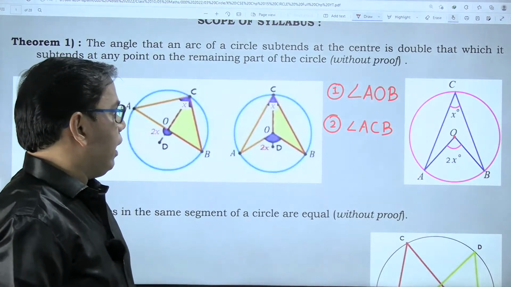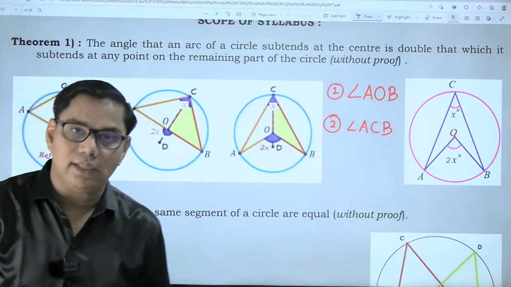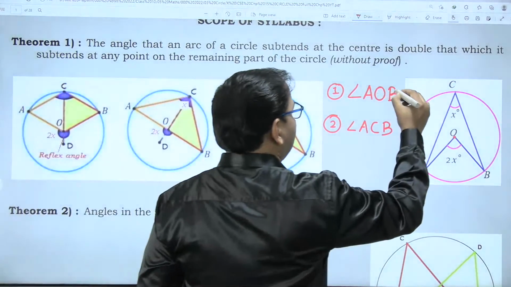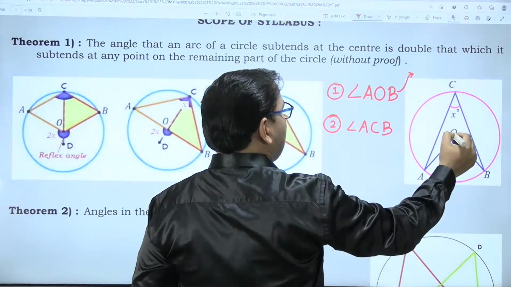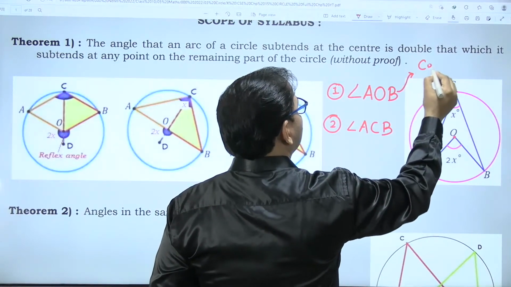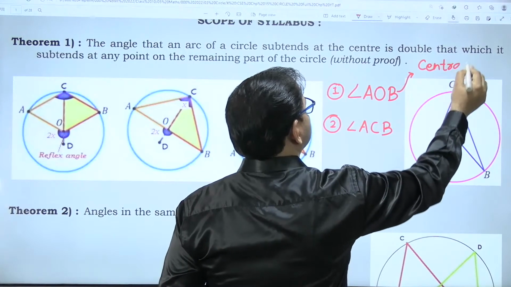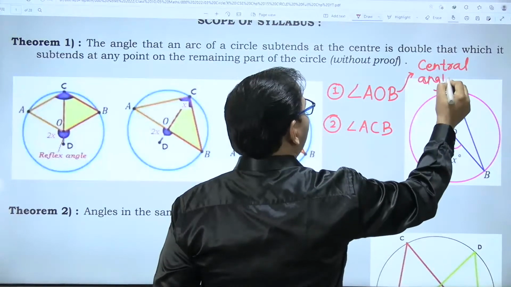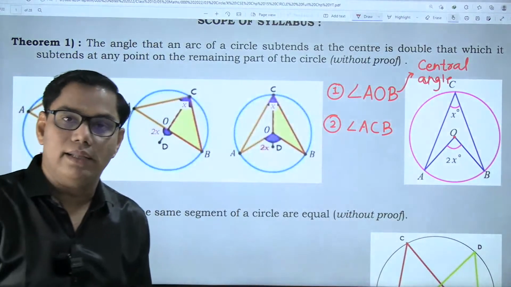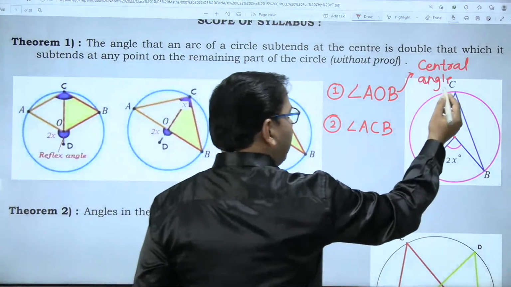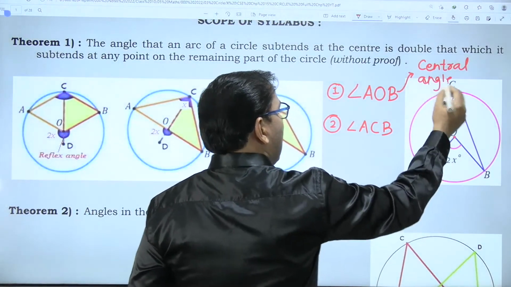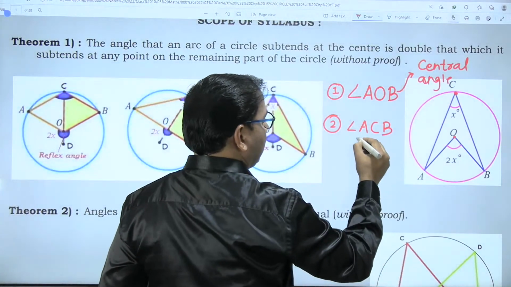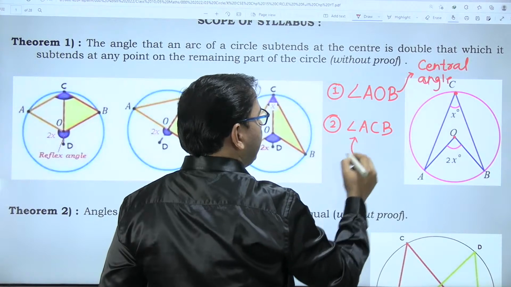Okay, now these are two angles which you have to concentrate on as far as this theorem is concerned. This angle AOB, whose vertex lies on the center, is called the central angle. Please remember this name because we are going to use it again and again. An angle whose vertex lies on the center is called the central angle, and an angle whose vertex lies on the circle is called the inscribed angle.